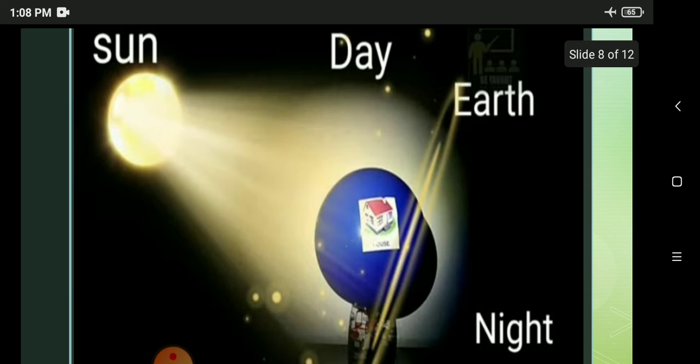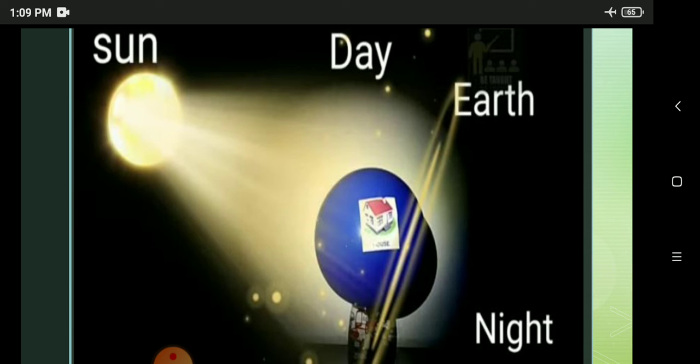Okay. Now, in the same way, imagine the torch as a sun and the ball as an earth. When you receive the rays of the sun, we get light on our earth. So it is a daytime. And the other part of the earth where we do not receive the light, that is called night.